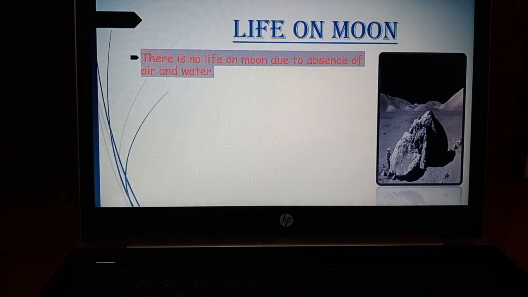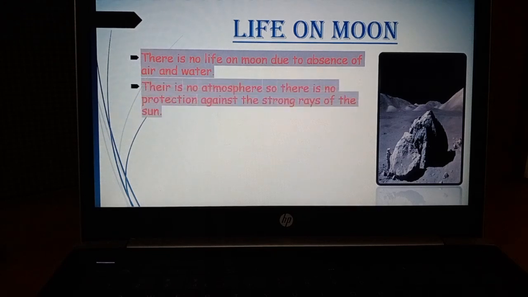And one more thing, because there is no air, there is no atmosphere, and because of the absence of atmosphere, there is no protection against the strong rays of the sun. So students, you must have heard about the ozone layer that is present around our earth.